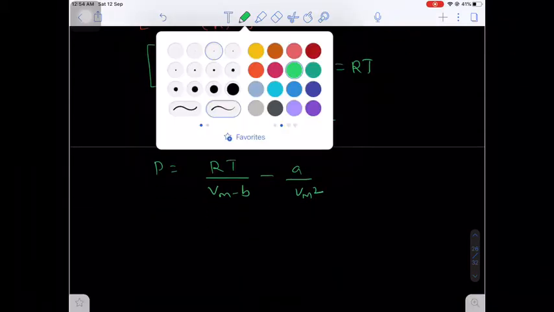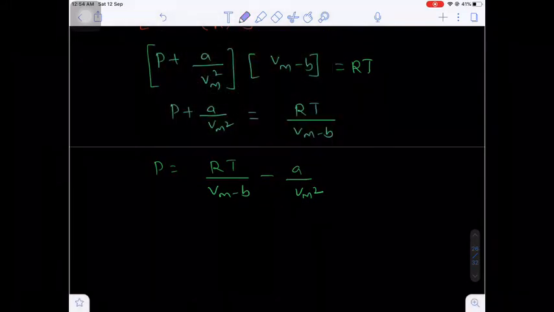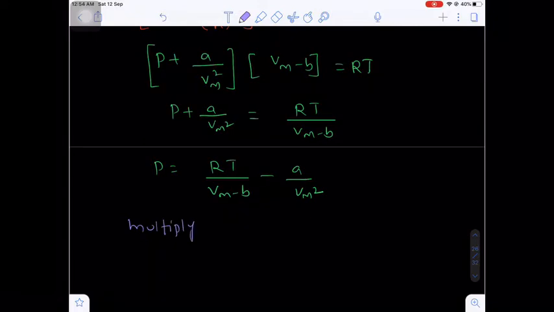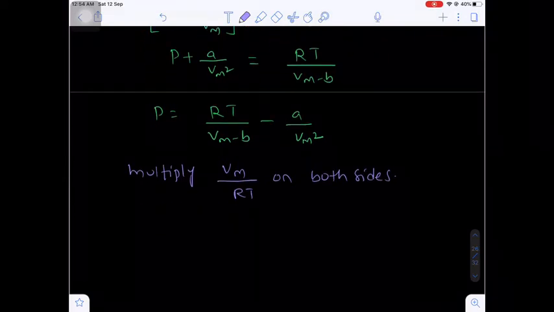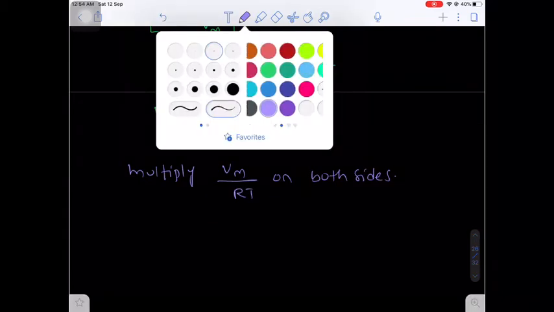Now what I am doing here is multiplying both sides by Vm by RT. Why are we multiplying Vm by RT on both sides? Because on the left-hand side pressure is there. If you multiply with Vm by RT, you will get P Vm by RT, nothing but the compressibility factor. That's why we are multiplying with Vm by RT on both sides. Are you getting my point?